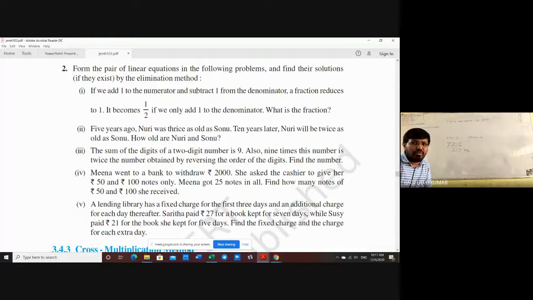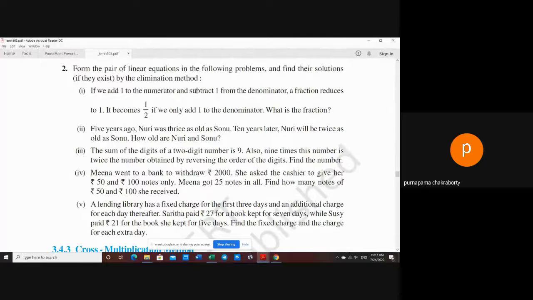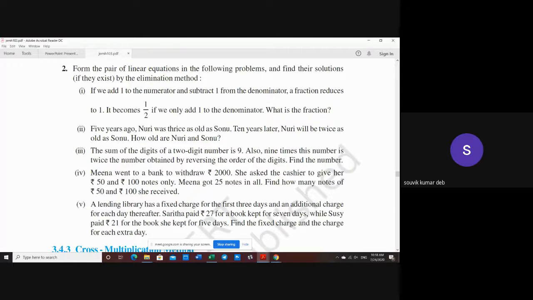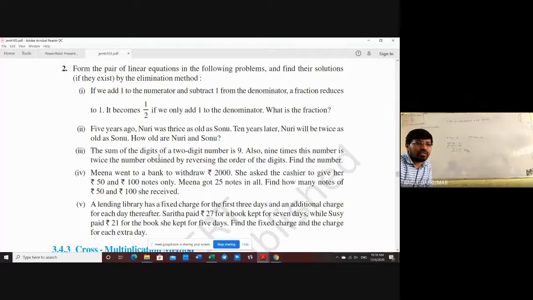Is the board visible to you properly? Yes, sir. Can I write on the board now by keeping this question as it is? Yes, sir. Close this, and if I close this and write, it looks a bit bigger, right? Now, did you understand the question?